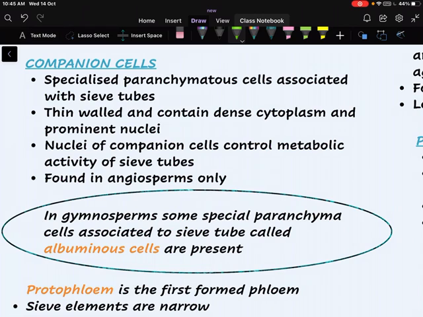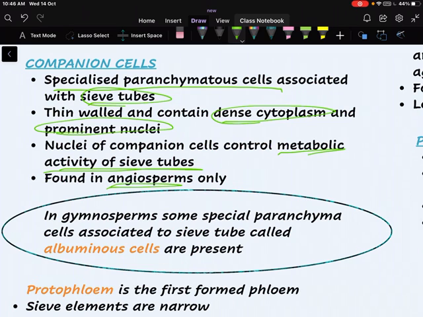Next is companion cells. These are specialized parenchymatous cells associated with sieve tubes, thin-walled and containing dense cytoplasm and prominent nuclei. The nuclei of companion cells control the metabolic activity of sieve tubes. Another point to be noted here is that sieve tubes and companion cells are from the same mother cells. Let me repeat, sieve tubes and companion cells are from the same mother cells, and these are only and only present in